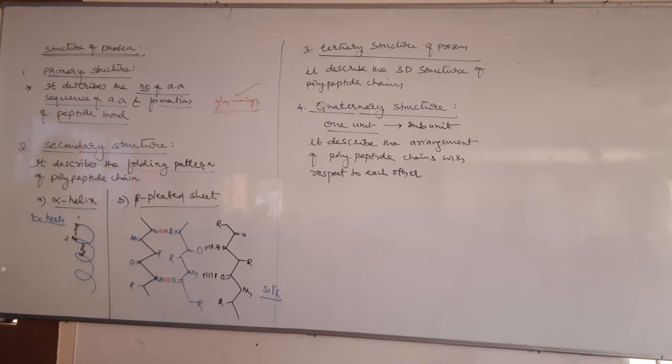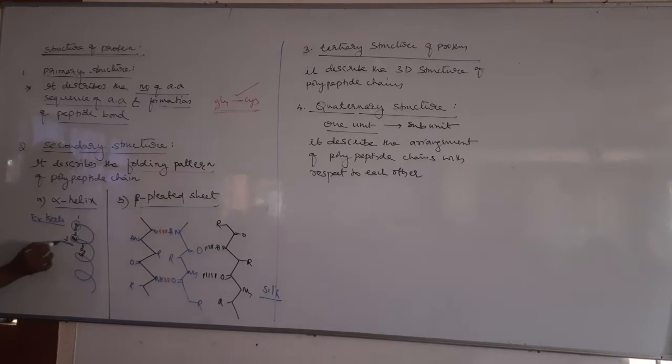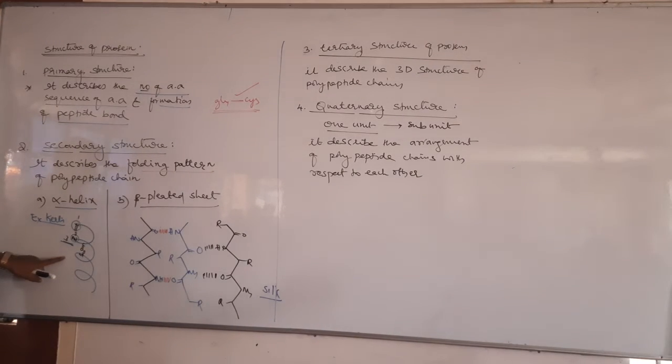In alpha helix, the polypeptide chain has a right-handed helical structure, which is stabilized by hydrogen bonding. So this right-handed helical structure is stabilized by hydrogen bonding. Where is the hydrogen bond present? The hydrogen bond is present between the amino group and the carbonyl group. So the carbonyl group of the first amino acid and the amino group of the third amino acid. That means the hydrogen bond is present between the first and third amino acid, between the carbonyl group and the amine group.